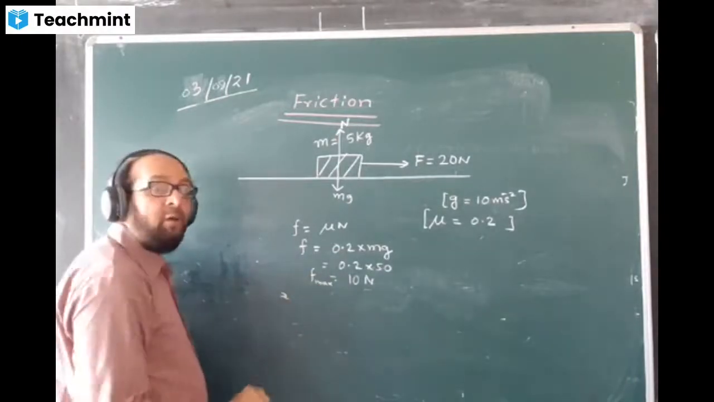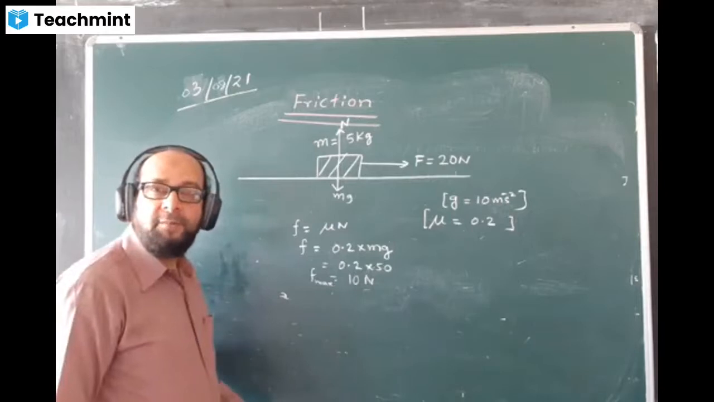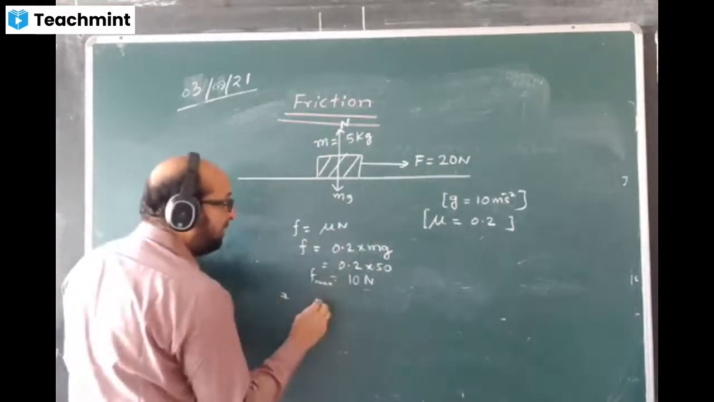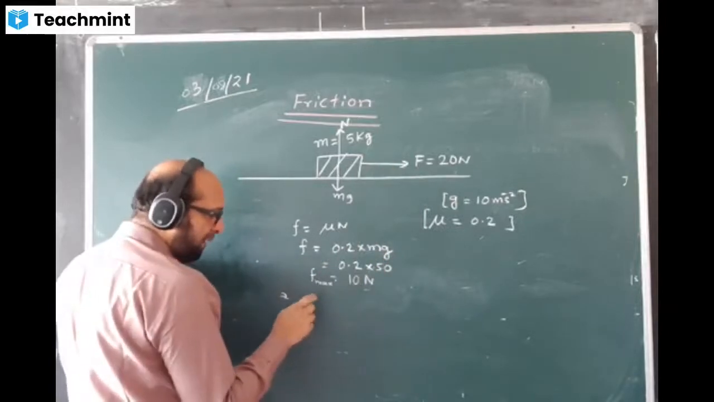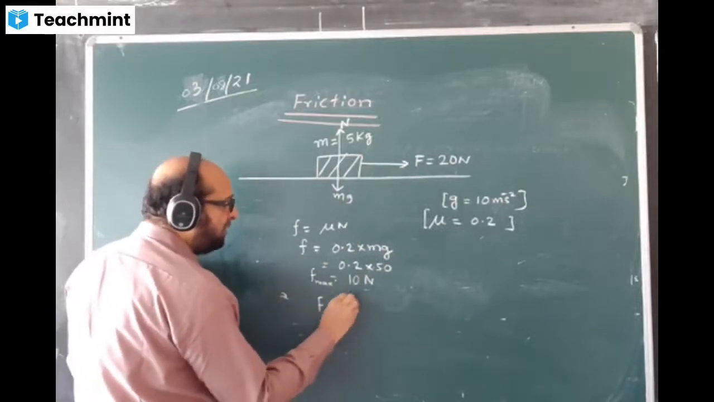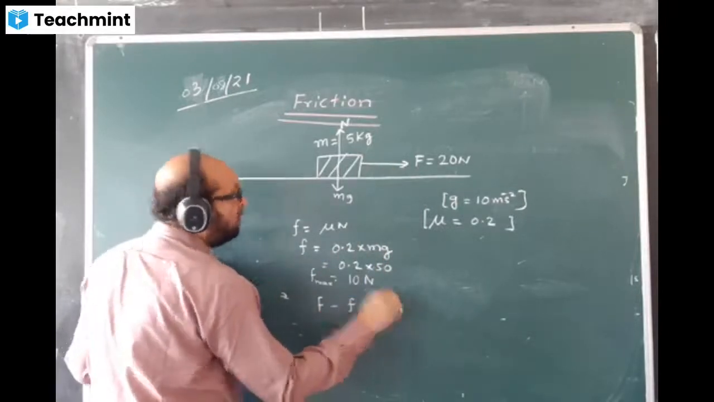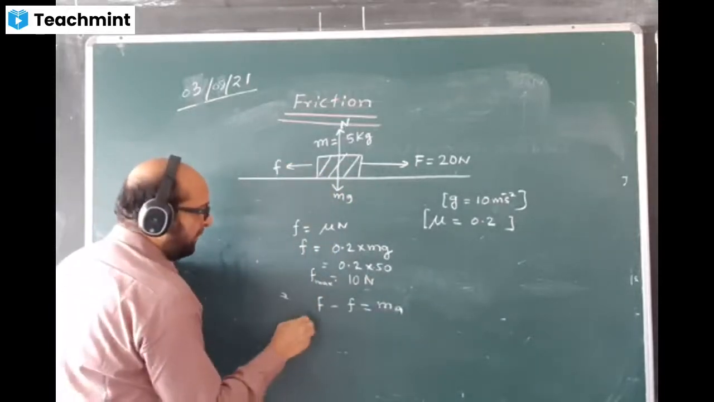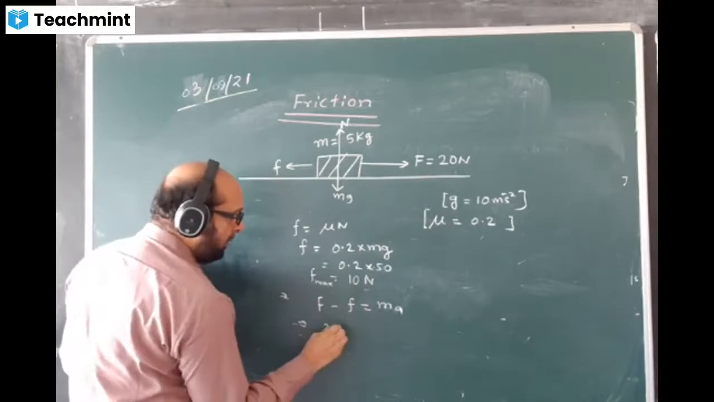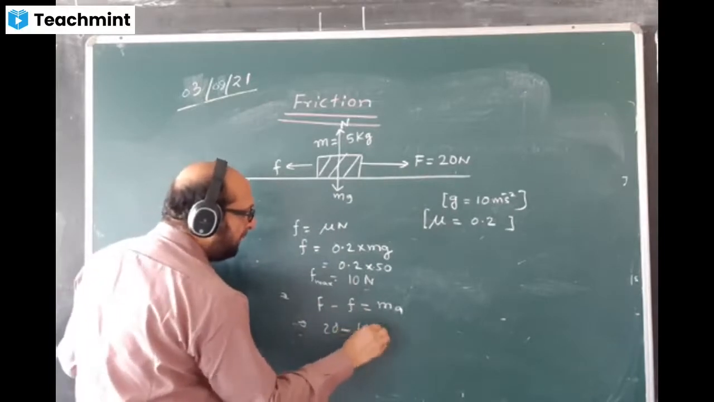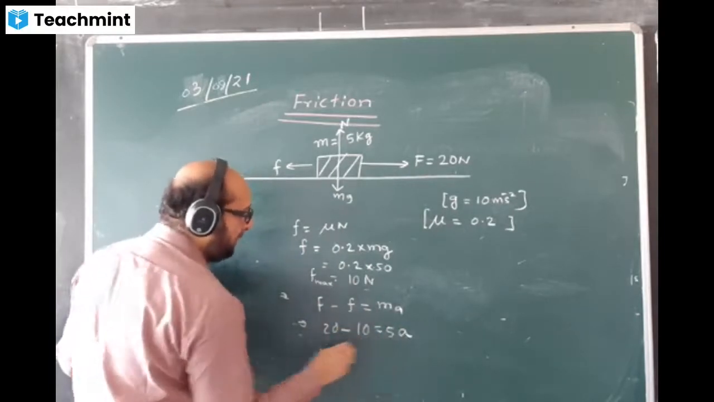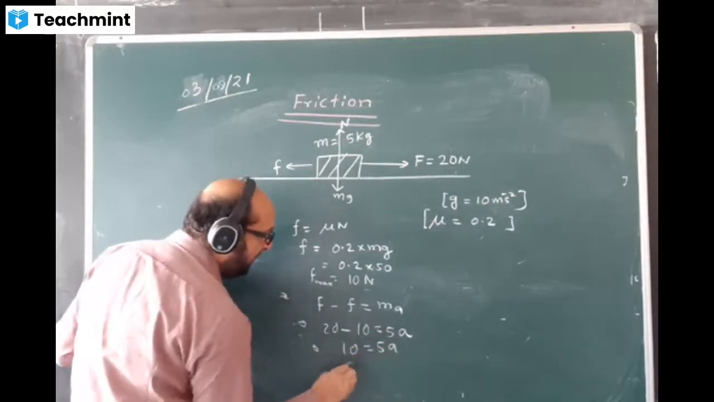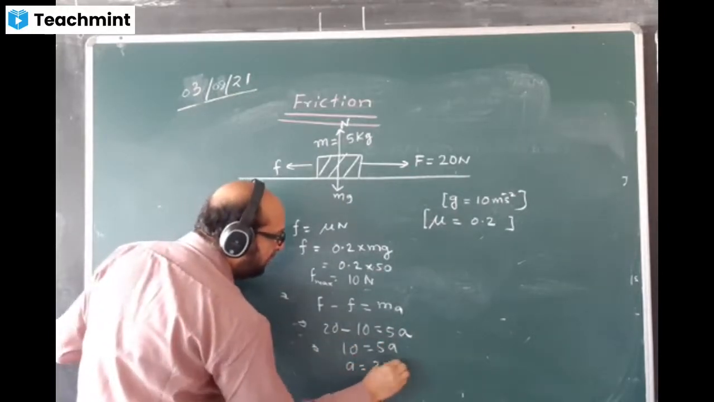Now what is the formula? What equation can we write for the acceleration? We can write F minus f is equal to ma. You can show the direction of friction. Friction will act like this, opposite. This force is 20, friction is 10, mass is 5 into A. So 10 is equal to 5A. Therefore, the A value is coming 2 meters per second square.